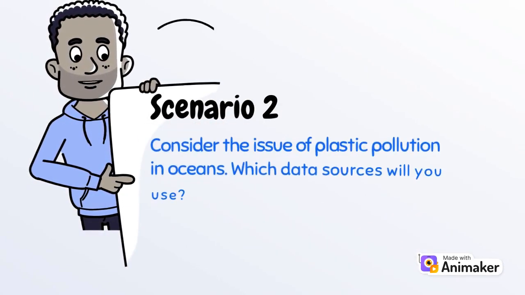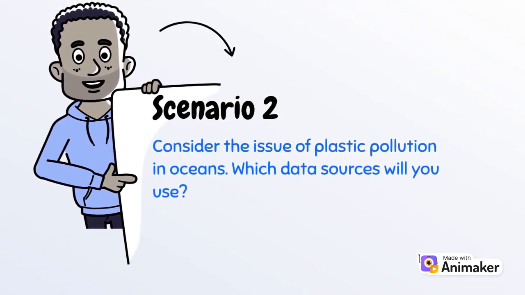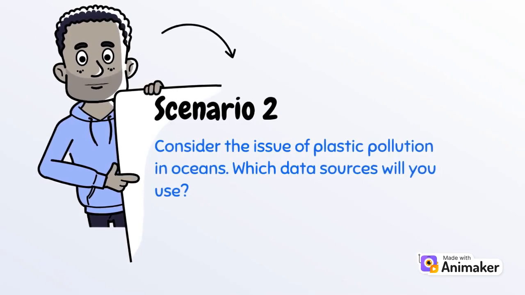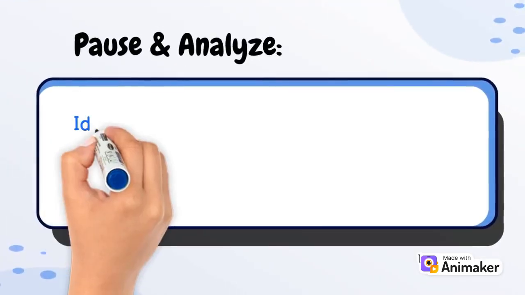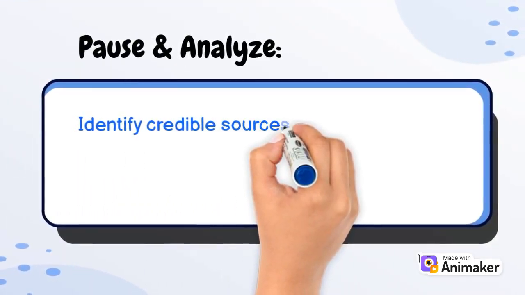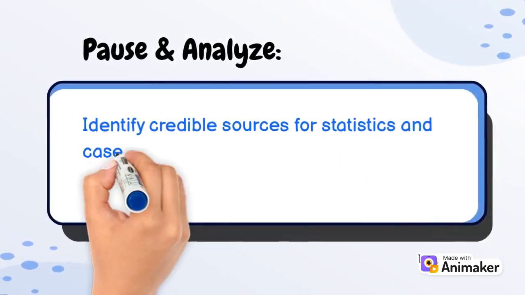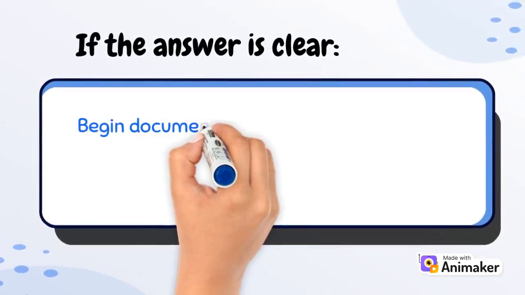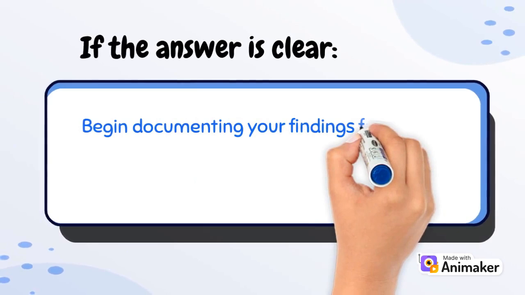Consider the issue of plastic pollution in oceans. Which data sources will you use? Pause and analyze. Identify credible sources for statistics and case studies. If the answer is clear, begin documenting your findings for your IR.